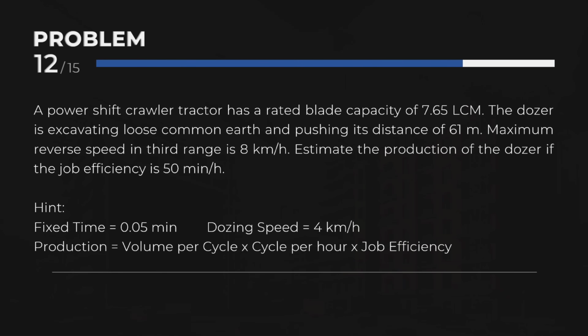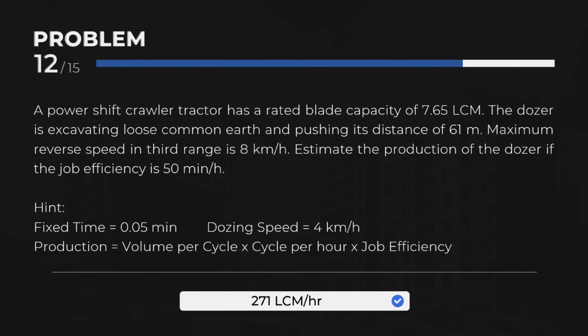Hint: fixed time equal to 0.05 minute. Dozing speed equal to 4 km per hour. Production equals volume per cycle multiplied by cycles per hour multiplied by job efficiency. 271 LCM per hour.